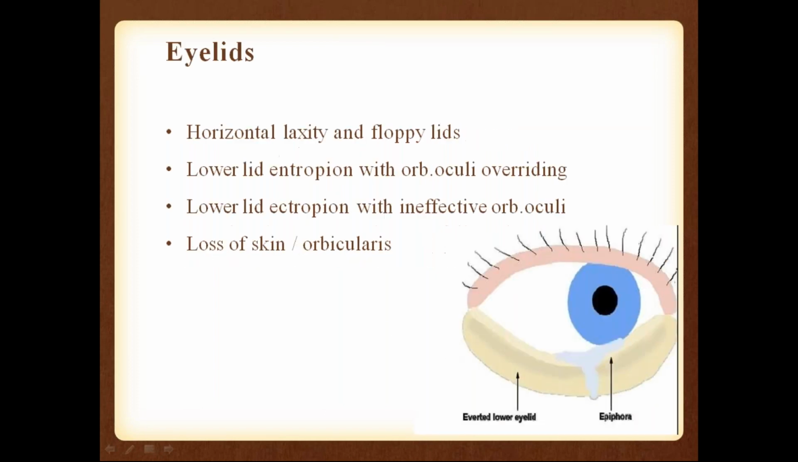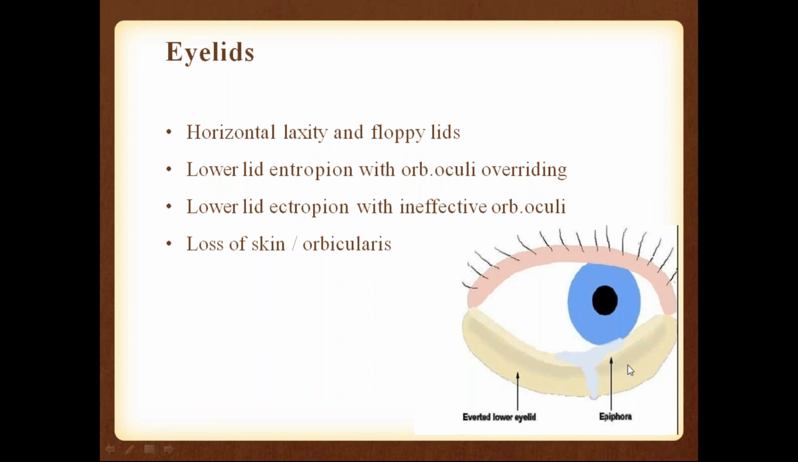So what happens in horizontal laxity or floppy lids? You can see here, there is laxity of the lower lid. This is the lower lid, there is laxity of the lower lid. When there is laxity of the lower lid, you have to blink so that the punctum will drain the tears. Because of the laxity of the lower lid, the blinking mechanism is not properly done, so there will be improper drainage of the tears.